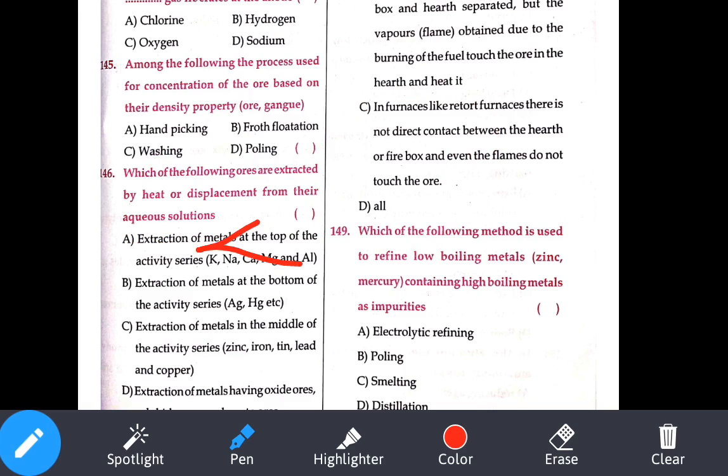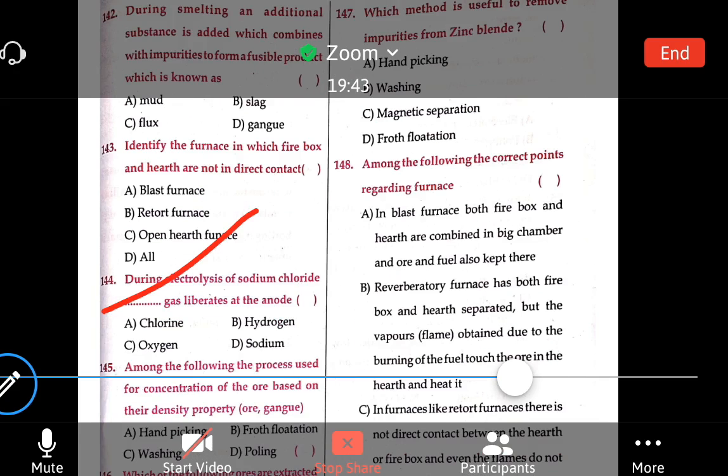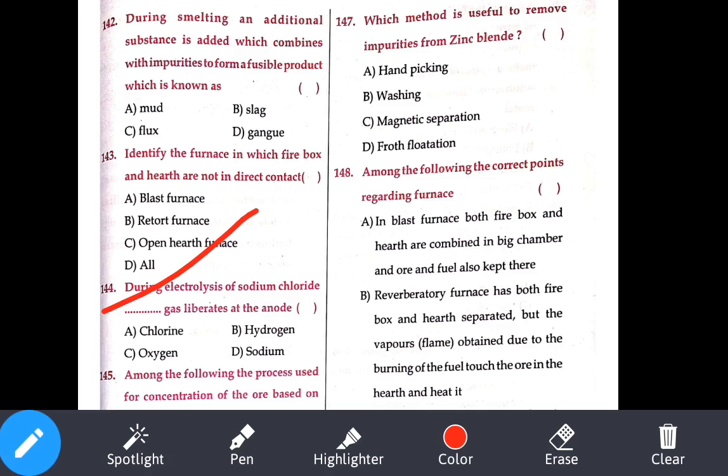Okay. Which method is useful to remove the impurities in zinc blende? Zinc blende means what? ZnS. ZnS means sulfide ore. Sulfide ore means what is that method? Froth flotation method. So option number D.